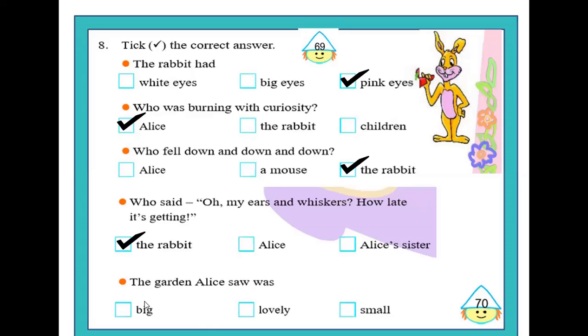Our last and the fifth question here is, the garden Alice saw was big, lovely, small. And the correct answer here is lovely. The garden that Alice saw in the Wonderland was lovely. So this was a pretty easy exercise.